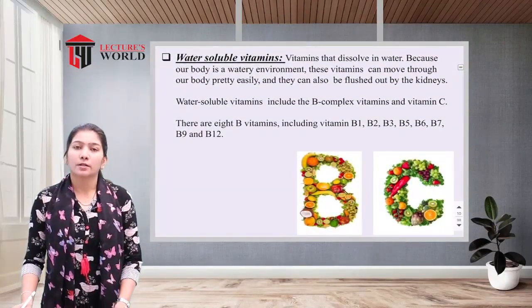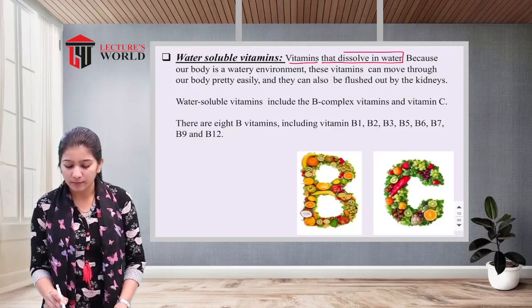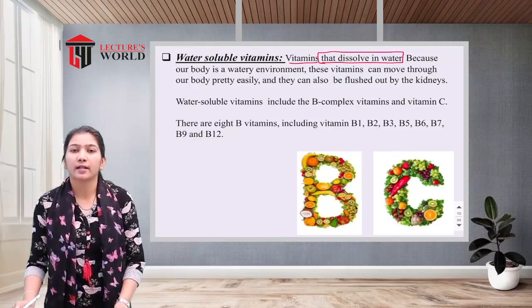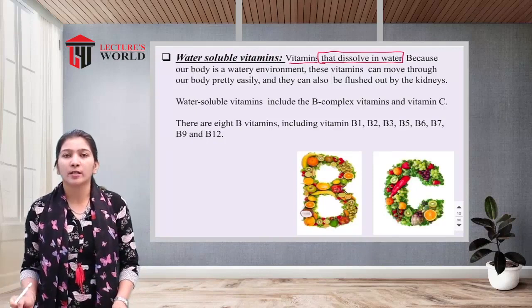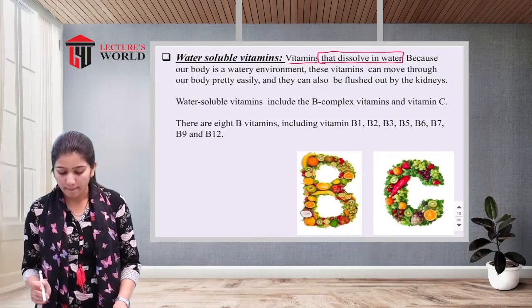Now what are water soluble vitamins? Vitamins that dissolve in the water. Whichever vitamins are able to dissolve in water are known as water soluble vitamins.